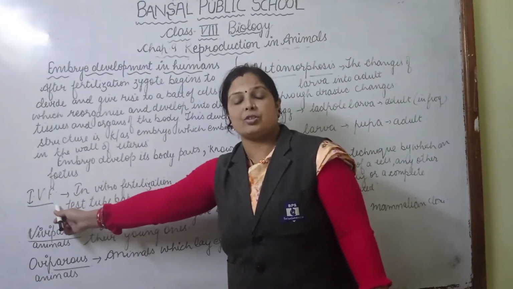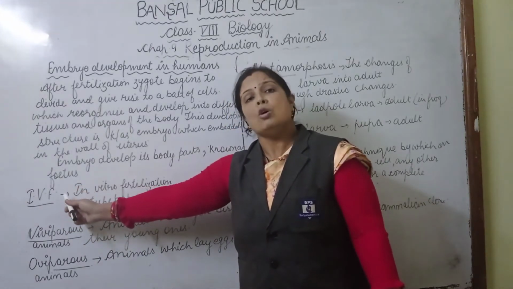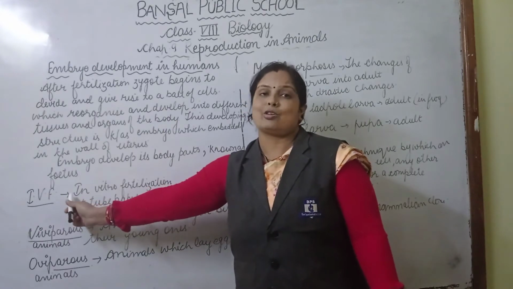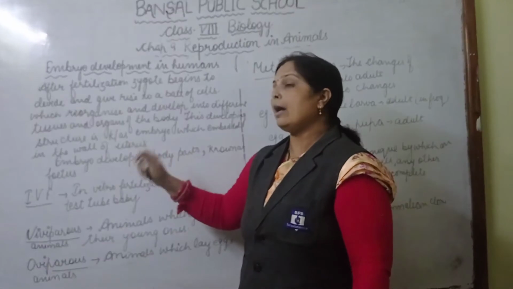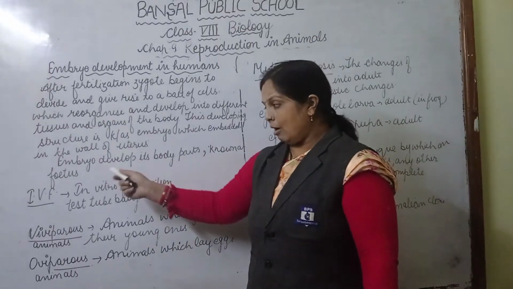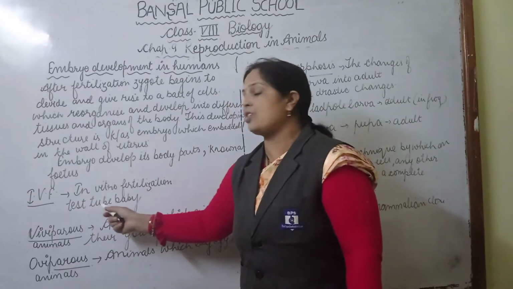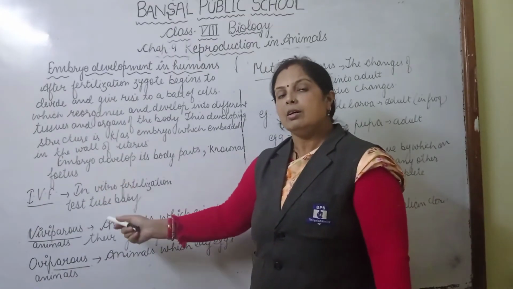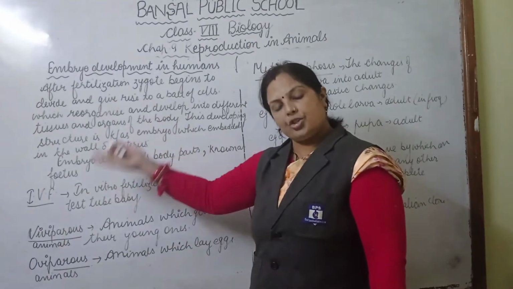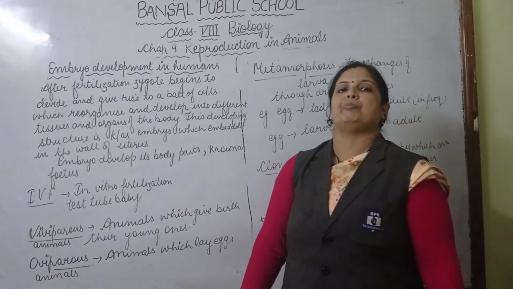So it is an assisted reproductive technology for those women who cannot bear children naturally. This is an artificial technique. Clear? After this procedure, a baby is produced. This is known as a test tube baby, because the baby is produced outside, in a culture medium or in vitro medium.